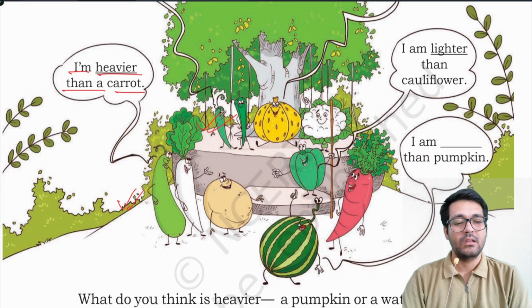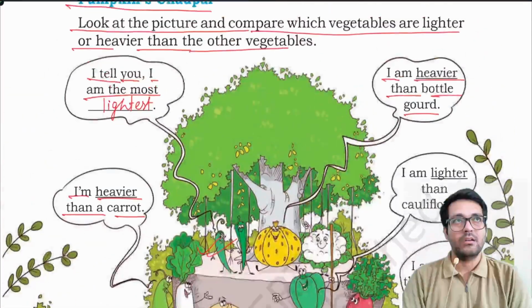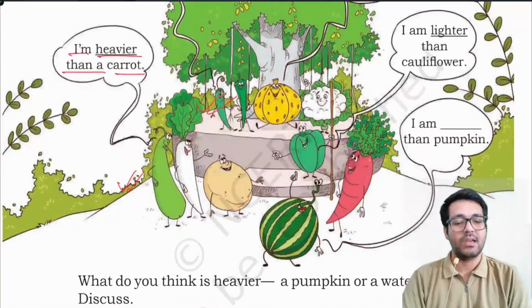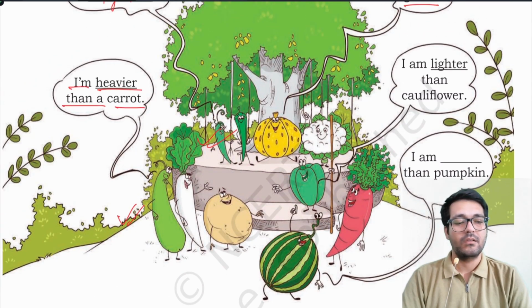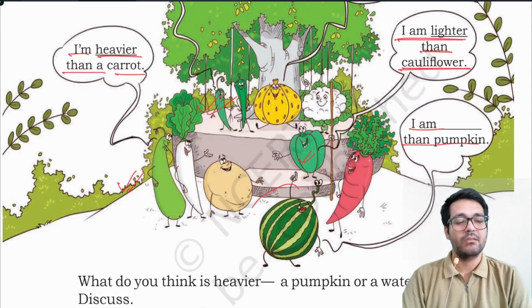This bottle gourd says, I am heavier than a carrot. I am lighter than cauliflower. This capsicum says, I am lighter than cauliflower. I am dash than pumpkin. The watermelon says, I am.